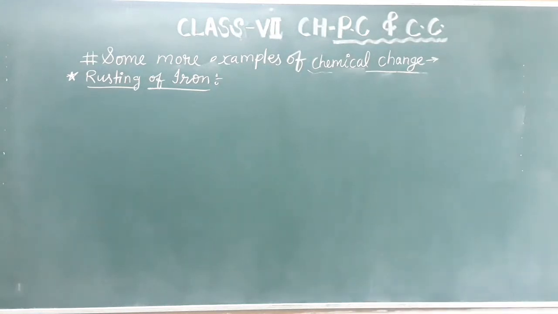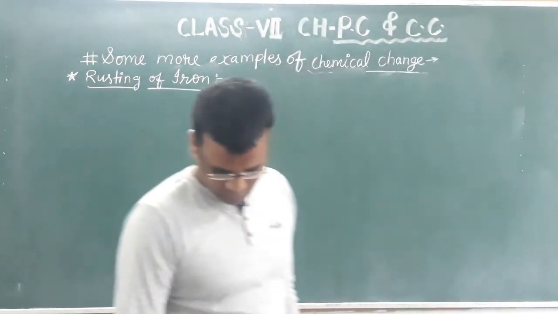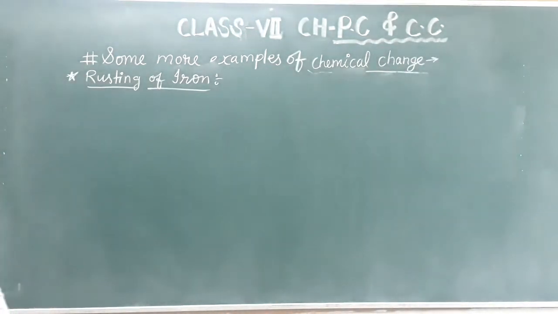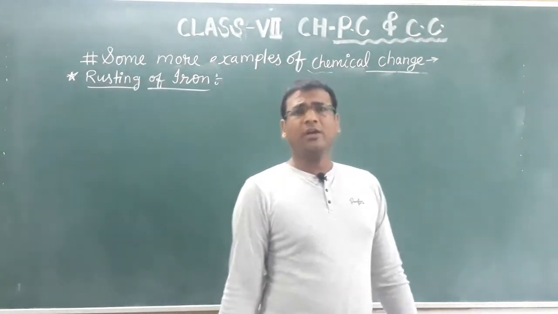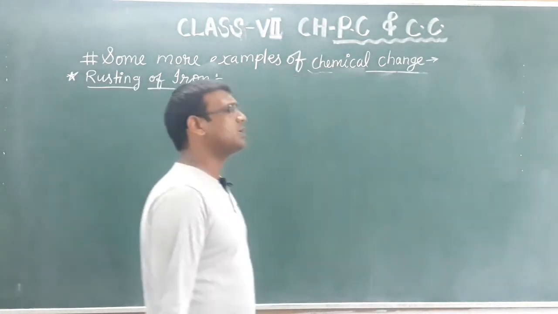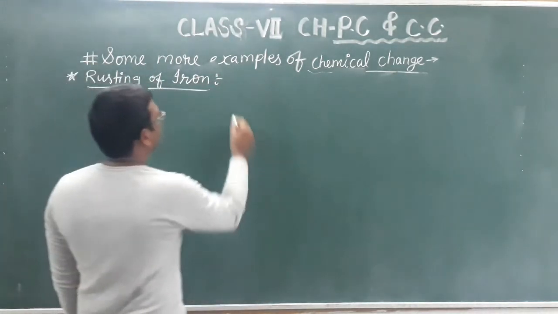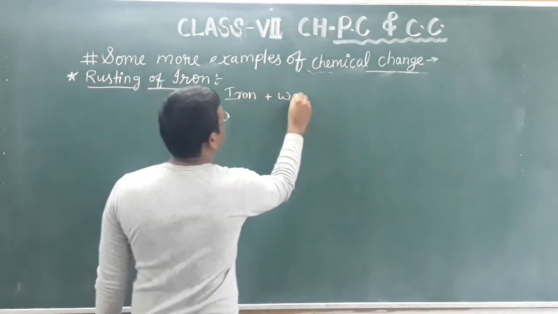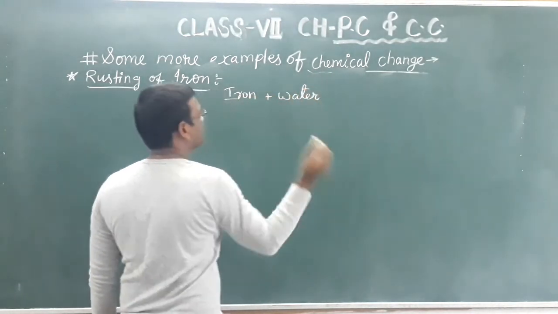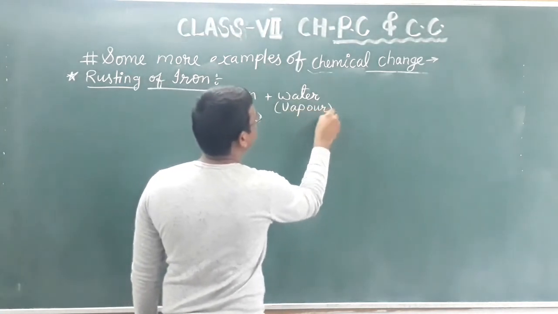So many iron objects face this problem, rusting of iron. Now the important thing is the process of formation of rust. Look here, iron plus water. If water is not present directly, then it may be water vapor or steam.